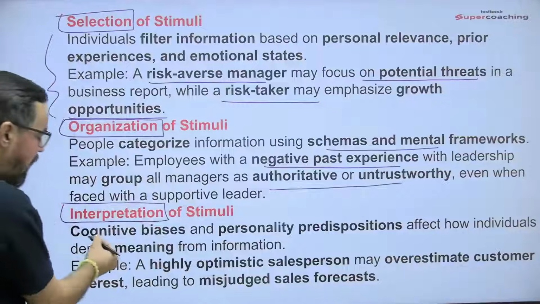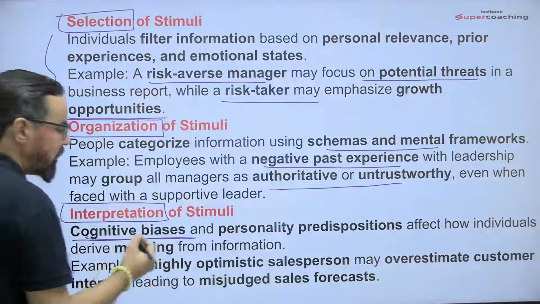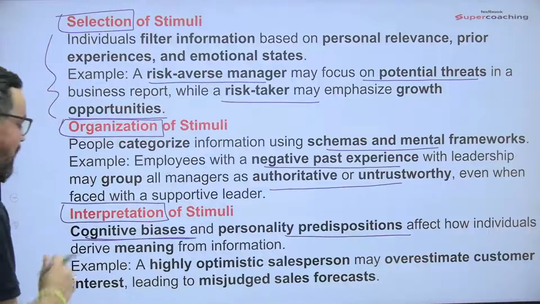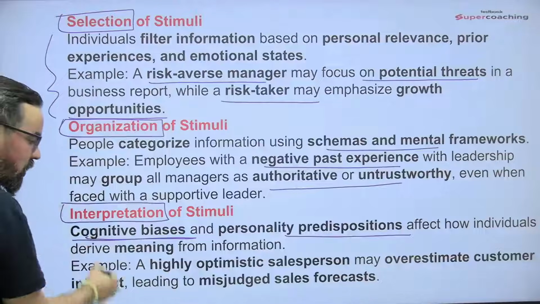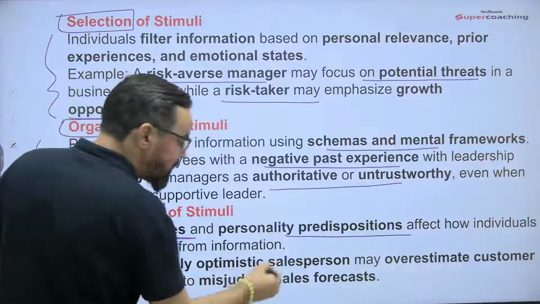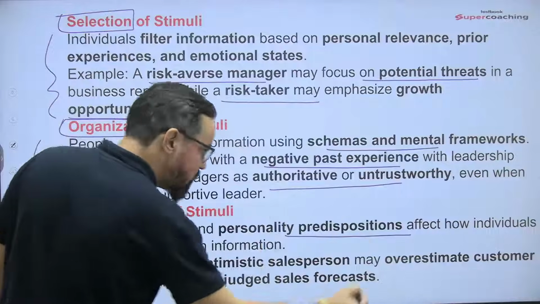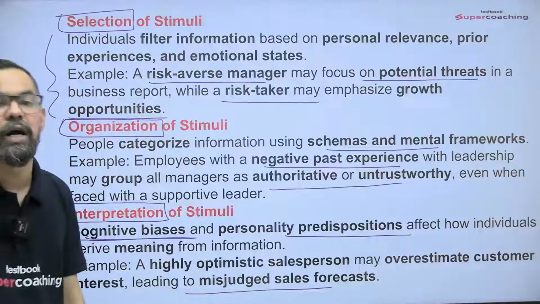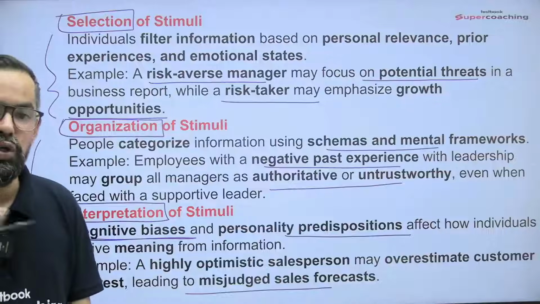So cognitive bias, reasoning abilities, and personality predispositions affect how individuals derive meaning from those organizing functions. So a highly optimistic salesperson may overestimate customer interest, leading to misjudgment in sales forecasts and all. That can be an issue with this one.